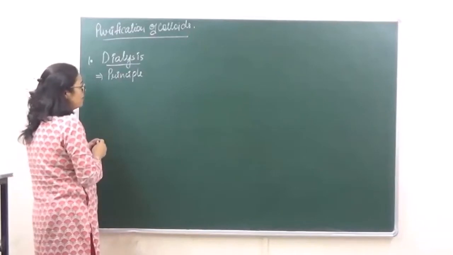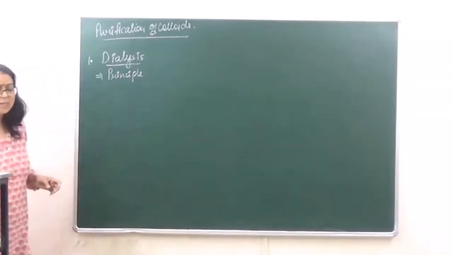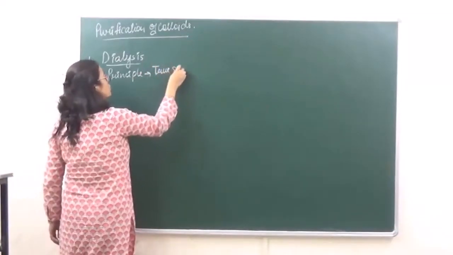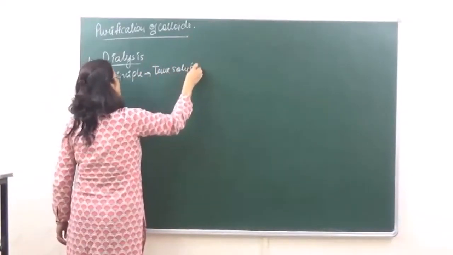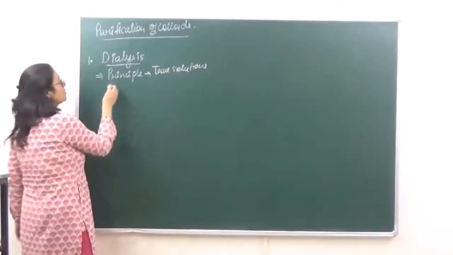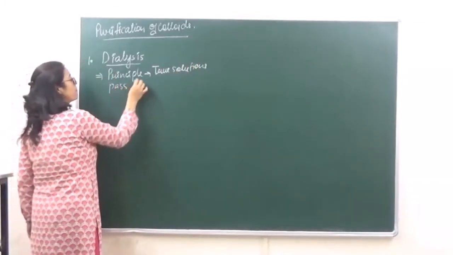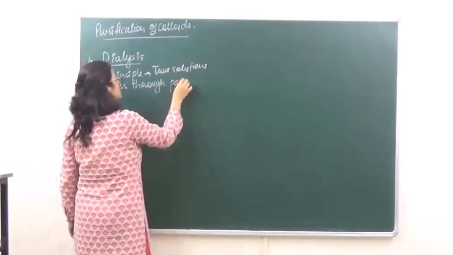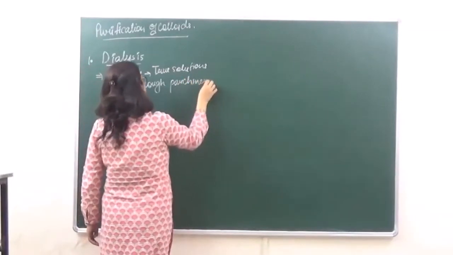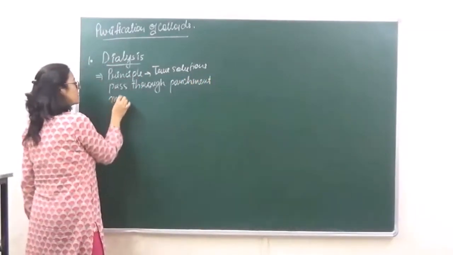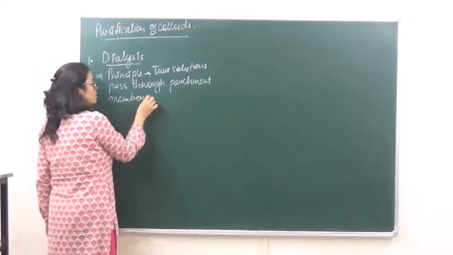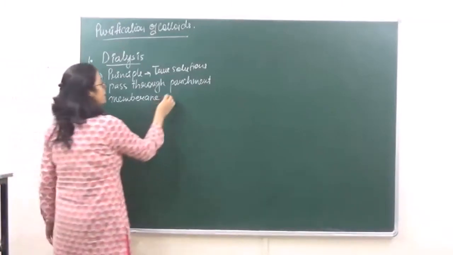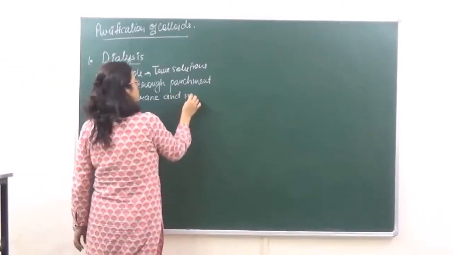that the true solutions principle what we are using over here is the true solutions pass through parchment membrane, ठीक है, pass through parchment membrane and not colloidal particles.